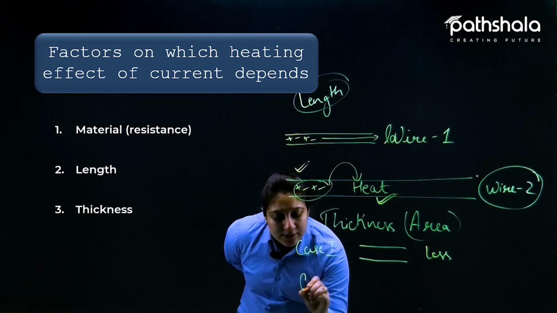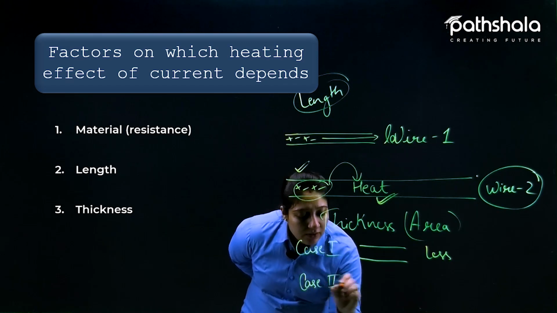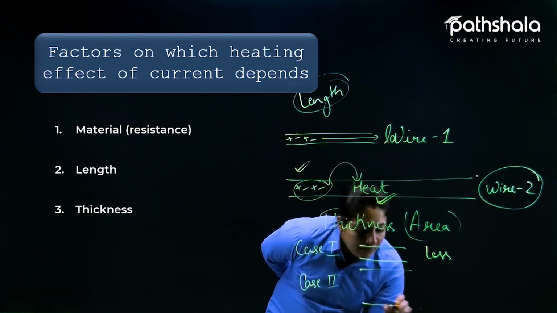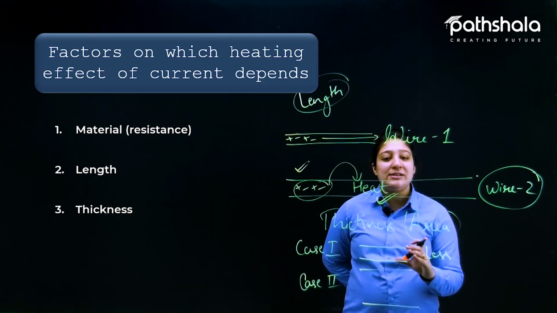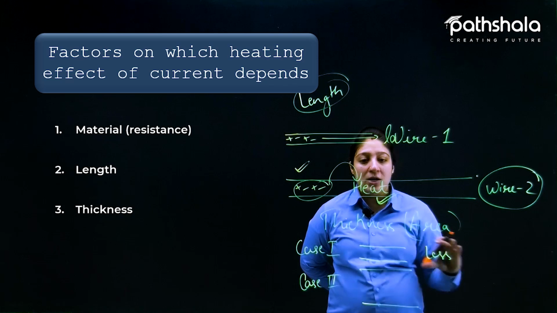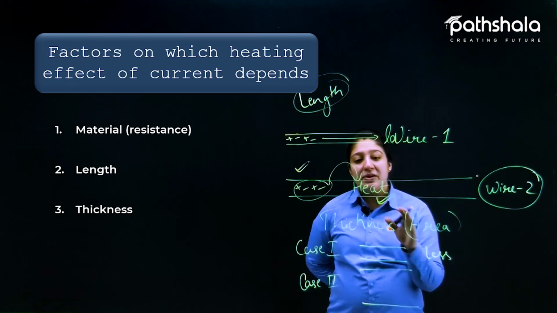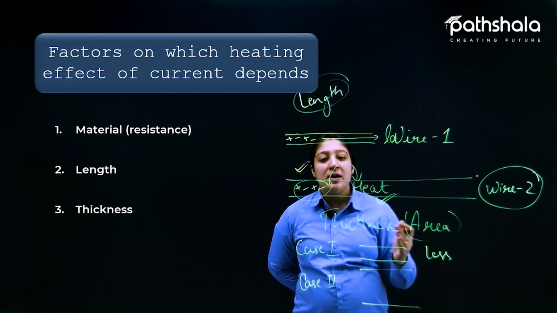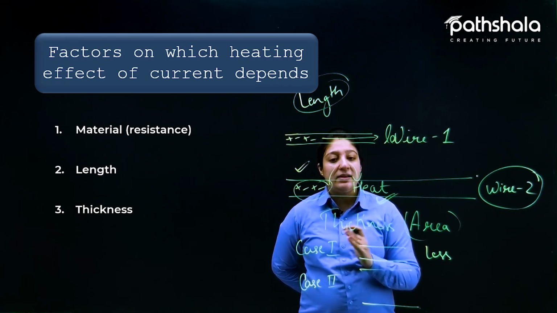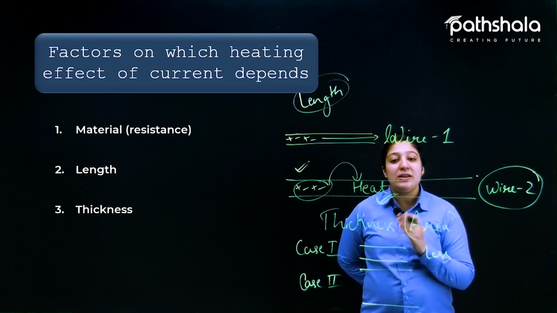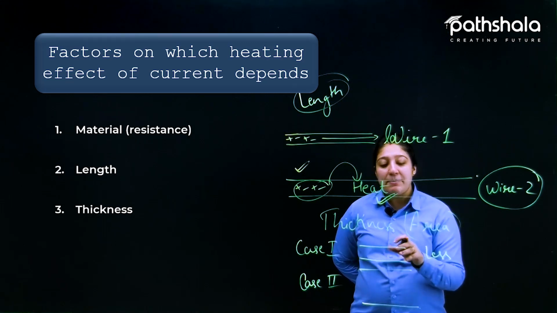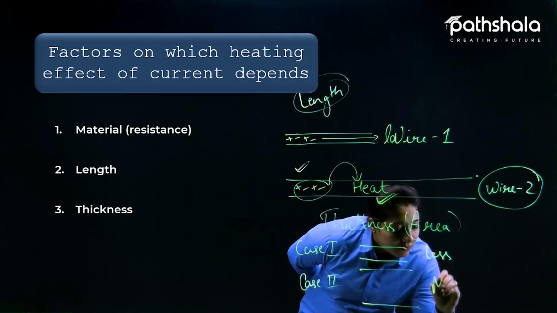Now in case 2, we can say that the area of cross section is more, or we can say that the charges have more area to cover. Now here what will happen? We know how the charges flow: they collide with each other and then only they flow. But here what will happen, the wire in which there is more area.